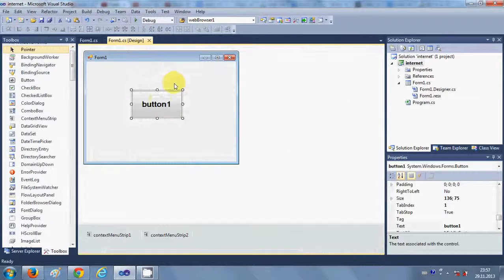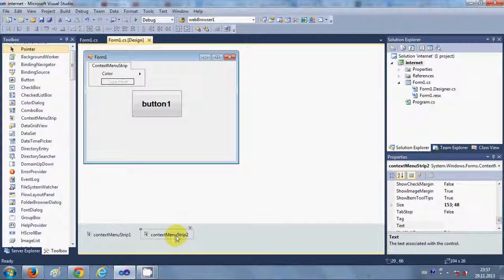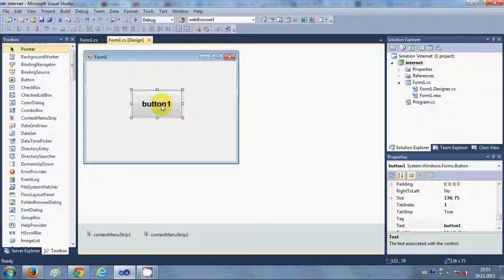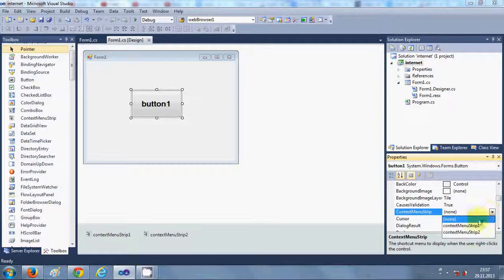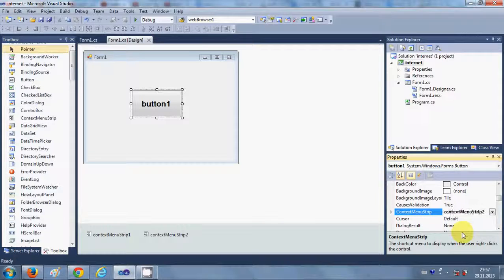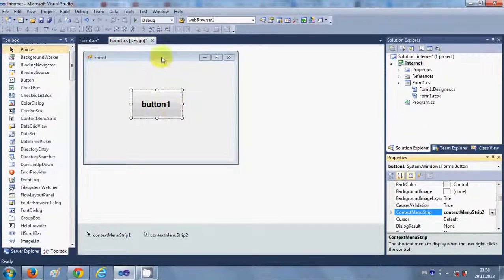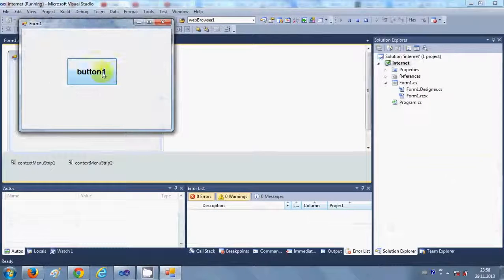Let's try and run the program. Or first of all, I forgot to assign this context menu strip to the button. So contextMenuStrip2, we have assigned it for button1. Just select your button1, go to the properties here, search for ContextMenuStrip and select contextMenuStrip2, because for this one we have assigned the properties for this button.